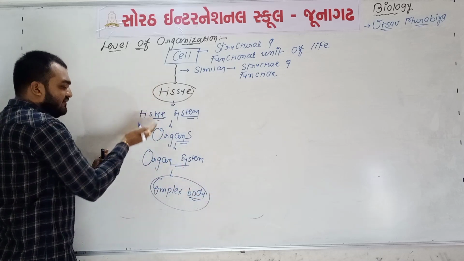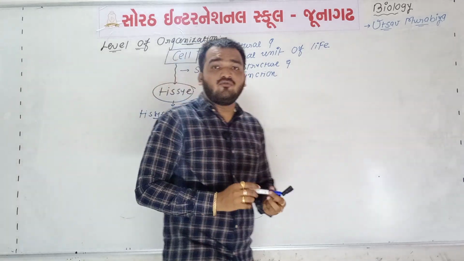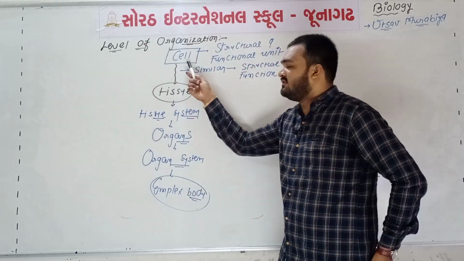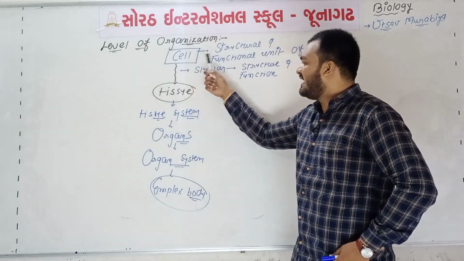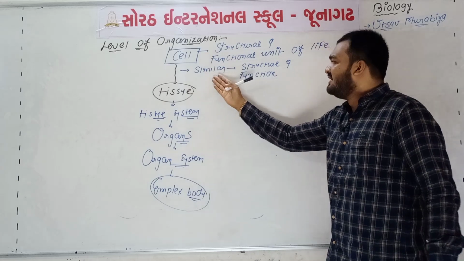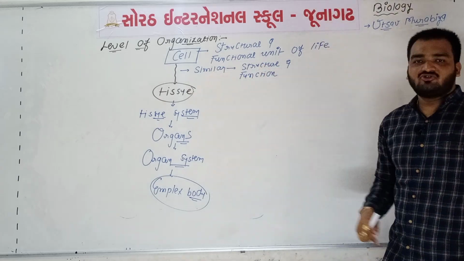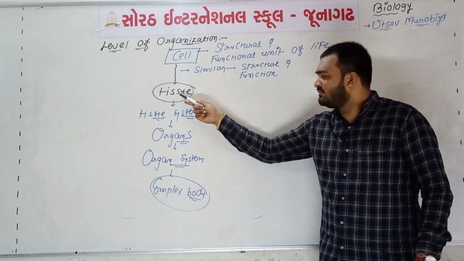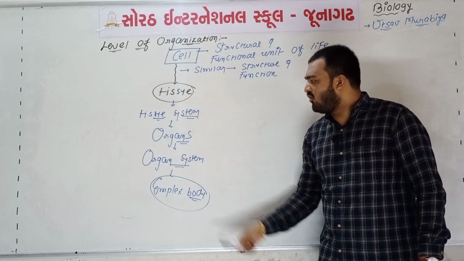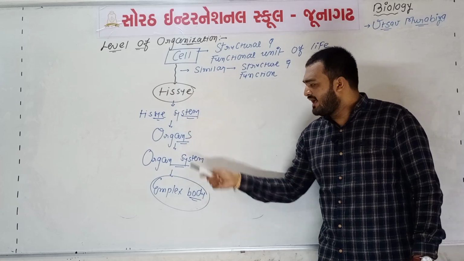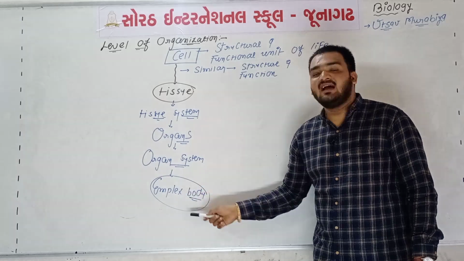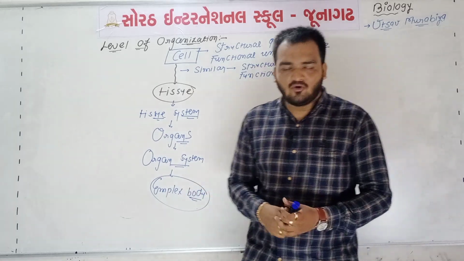So these are the different levels of organization: at the base the cell, then cells having similar structure and function form tissue, from tissue systems, then organs, then organ systems, and at last the body is formed.